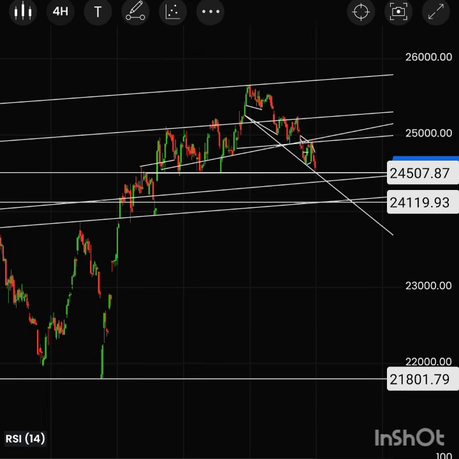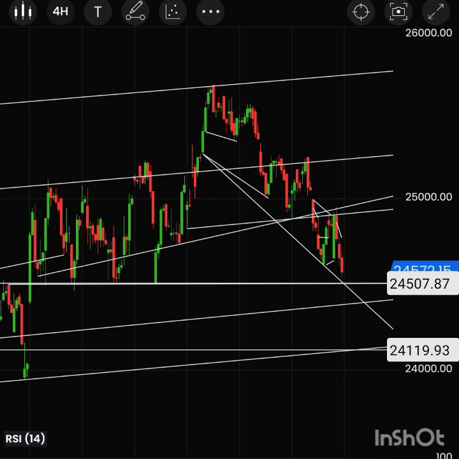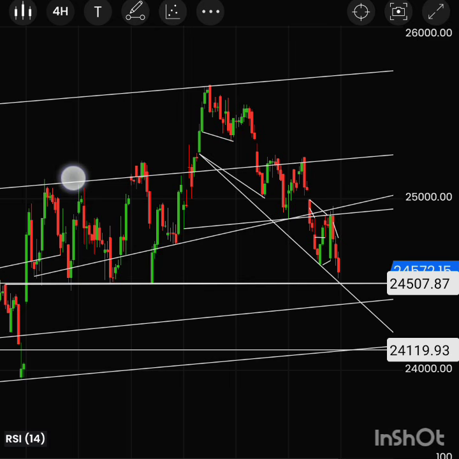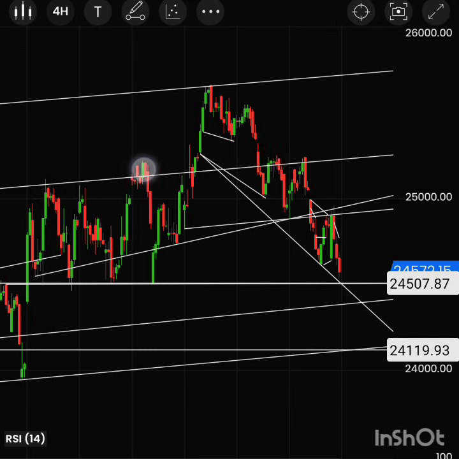So now let's move to the 1 hour to 4-hour chart to see these downside supports. You can see this 4-hour chart. I already mentioned last week that we are forming a head and shoulder pattern here. That was in the 1 hour. You can see the consolidation in this range, then it formed like a head here and a small shoulder here. The 24,500 range is a psychological support of this triple bottom and something like that.